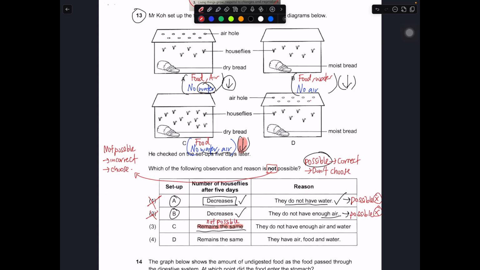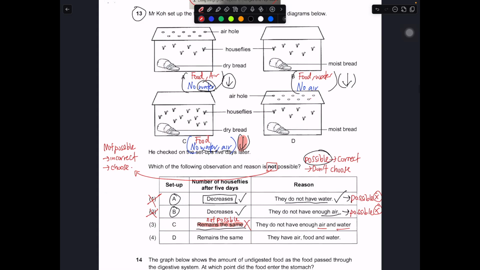Okay, not possible. So this is wrong. Okay, so they do not have enough air and water. They do not have air and water. That is the correct reason. But it will not remain the same because they do not have enough air and water, right? They should have decreased. But over here they write remain the same.